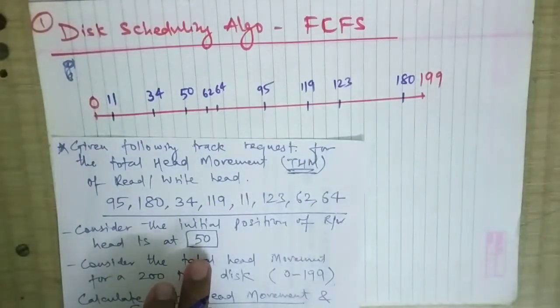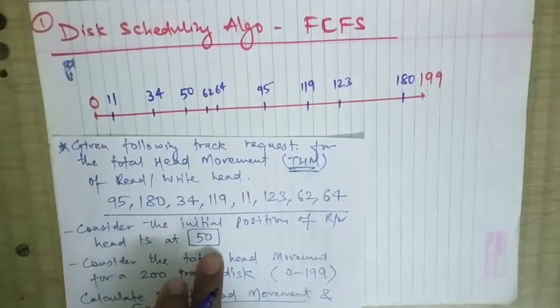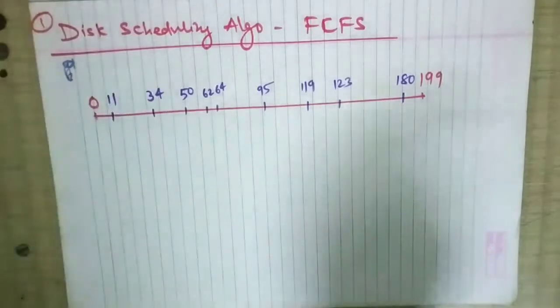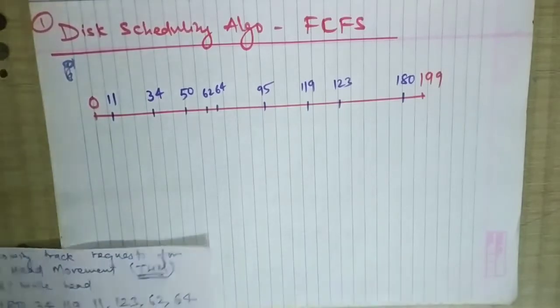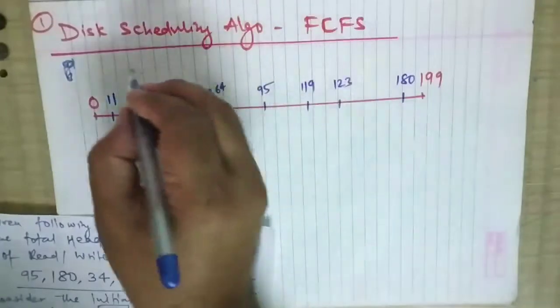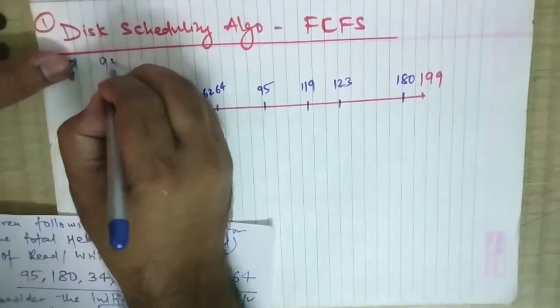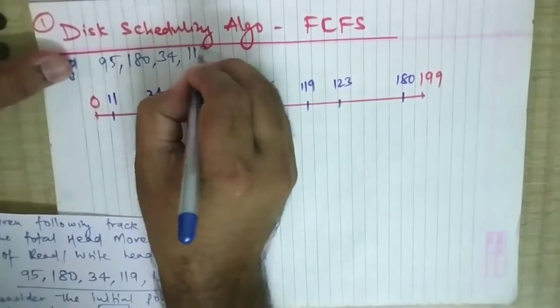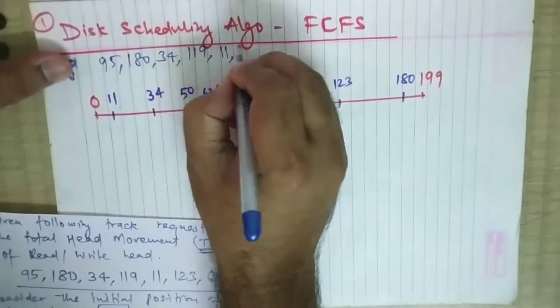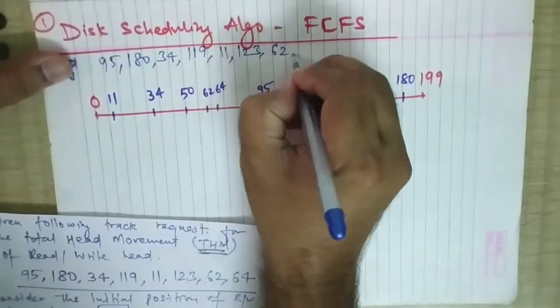Now we know that the initial position of the read write head is at 50. From here we'll start with FCFS, first come first serve. We'll write the sequence here so that we understand: 95, 180, then 34, then 119, then 11, then 123, then 62, then 64.